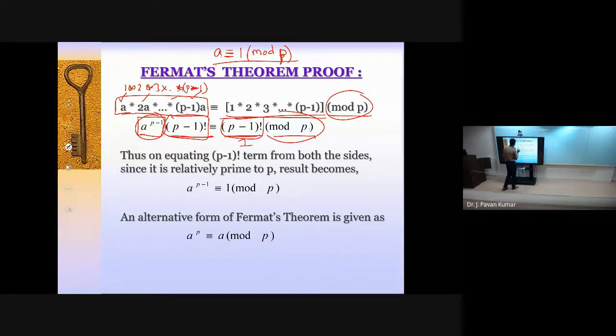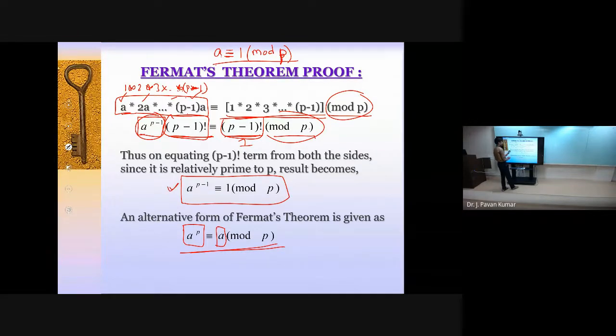So A power P minus 1 is equal to 1 mod P. This we can obtain, and an alternative form of this theorem is, multiplying by A, we get A power P here and A here. This is an extension of it.